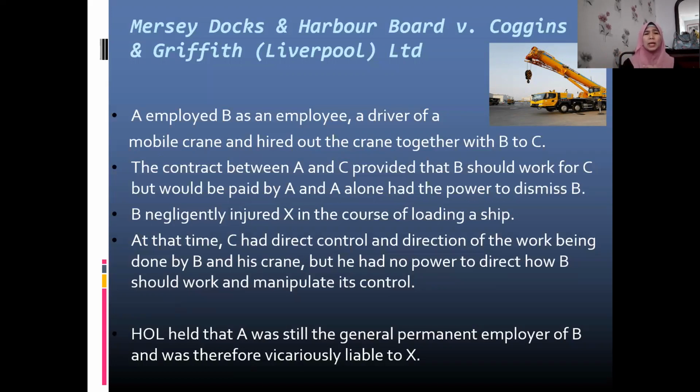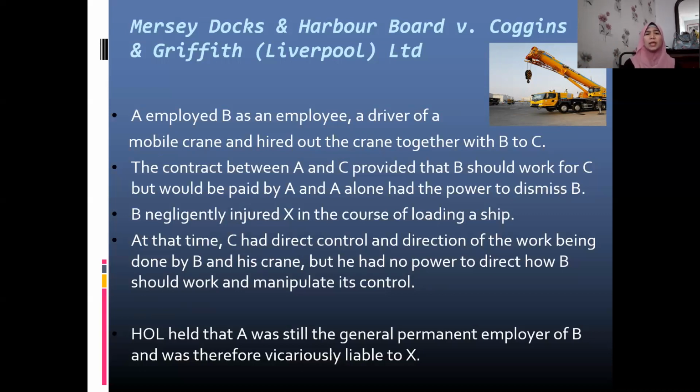What happened was that B negligently injured X, a victim, in the course of loading a ship. Remember, he was a mobile crane driver. At that time, C, the second employer, had direct control and direction of the work being done by B and his crane. But again, C had no power to direct how B should work and manipulate the crane, because B has experience and skill in driving this mobile crane.